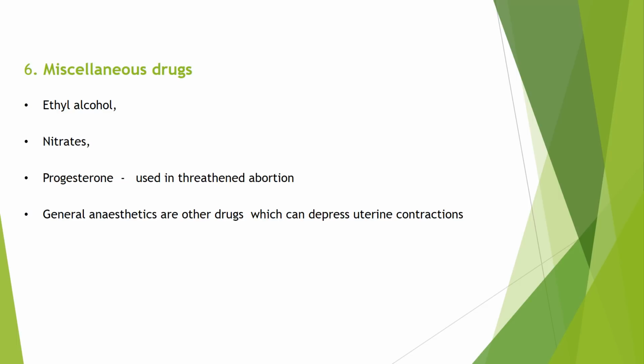Now coming to the miscellaneous drugs or group of tocolytics, these are ethyl alcohol. This is very rarely used or not used because it causes CNS depression in the mother, which ultimately leads to fetal hypoxia. Now progesterone. Progesterone is used in threatened abortion or recurrent miscarriages or habitual abortions. Other miscellaneous drugs are nitrates and general anesthetics, which also depress the uterine contraction. Among general anesthetics, halothane has the major uterine relaxant effect.